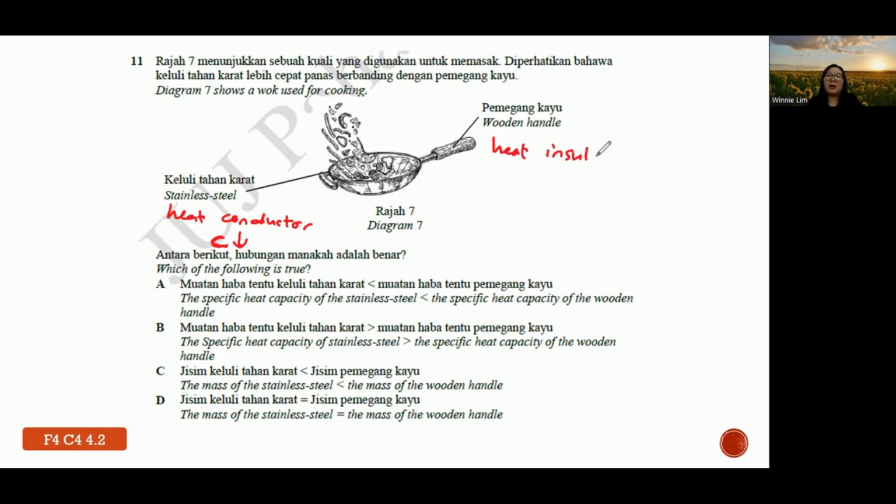So that's why their value of specific capacity is generally higher. So we're going to see through which option will be the suitable answer. The specific heat capacity of stainless steel is less than the specific heat capacity of the wooden handle. So this is the correct idea. No, this is not. B is not correct. And then the mass is not necessary because I didn't tell you the mass, so you cannot compare, right? You cannot make assumptions as well. Okay.